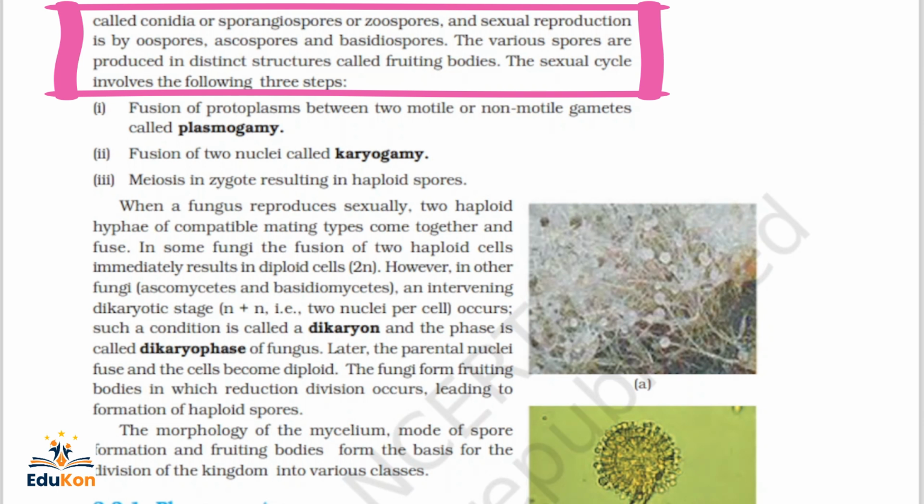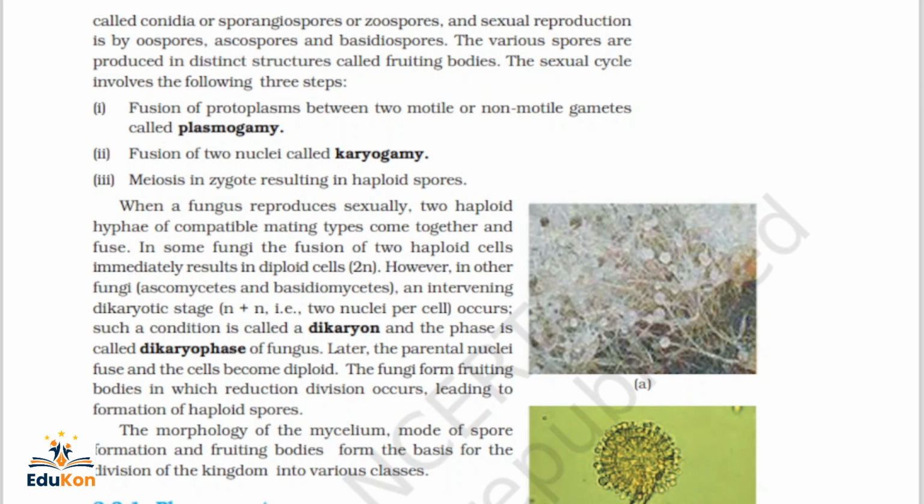Vegetative, asexual and sexual. Sexual reproduction is by oospores, ascospores and basidiospores. So these are three names for the formation of spores like oospores, ascospores or basidiospores, which is the sexual reproduction method. The various spores are produced in distinctive structures called fruiting bodies.